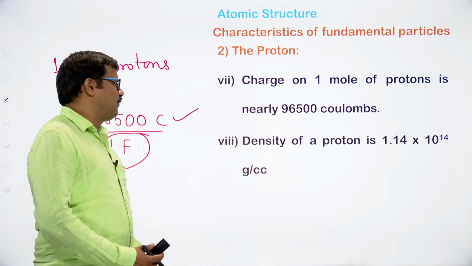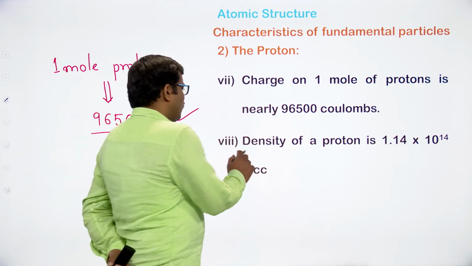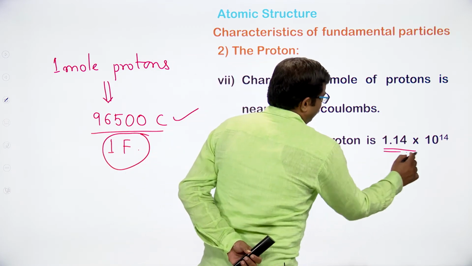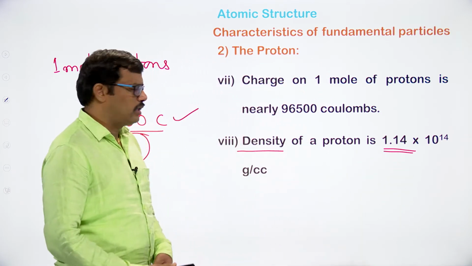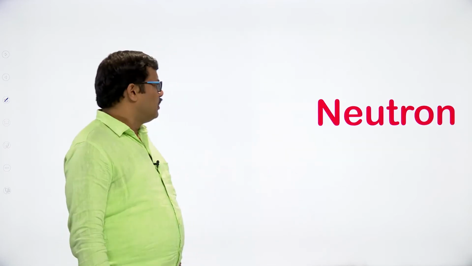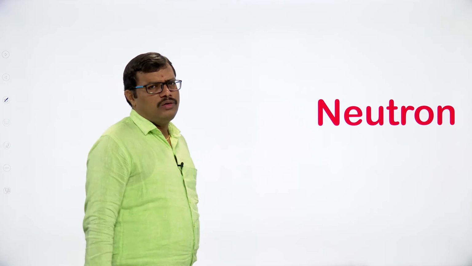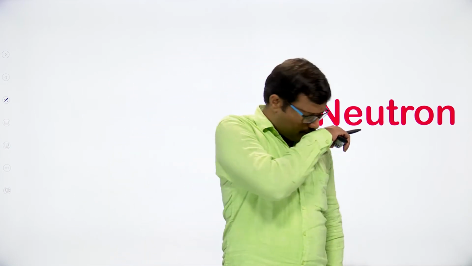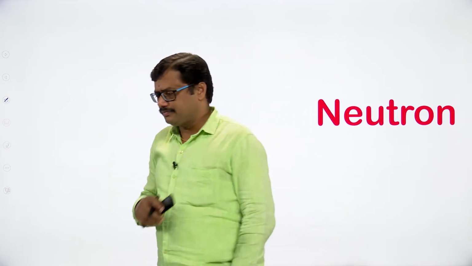Let us proceed further. If you observe, the density of a proton is found to be 1.14 into 10 to the power of 14 grams per cc, cubic centimeter. So these are the values that you have to remember.